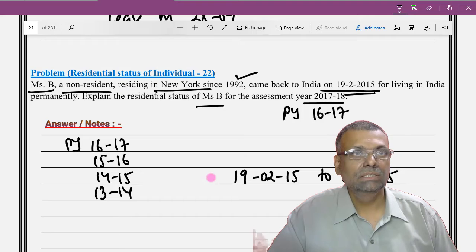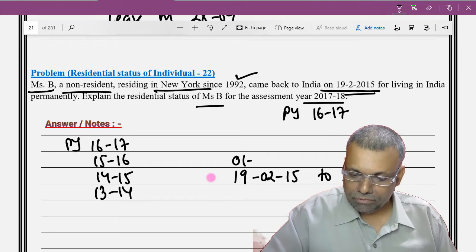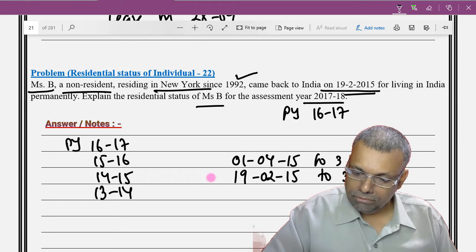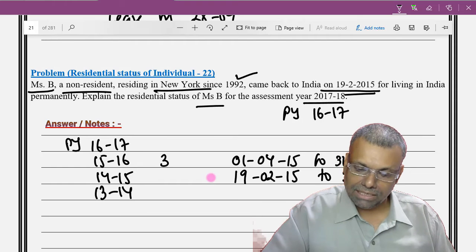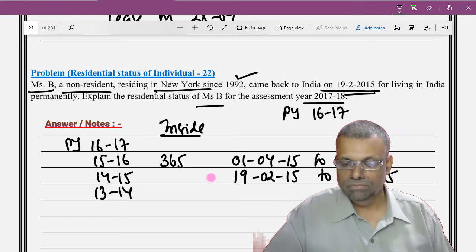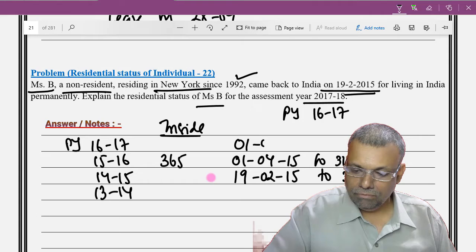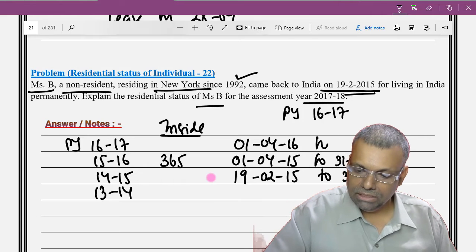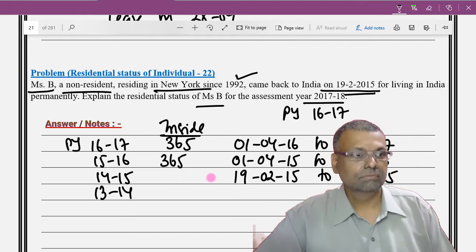This many number of days she is going to be staying inside India. Then for 15-16, 1st of April 2015 to 31st of March 2016, she is inside India, that means the entire 365 days. And for the current previous year also, 1/4/2016 to 31/3/2017, all 365 days she is inside India.